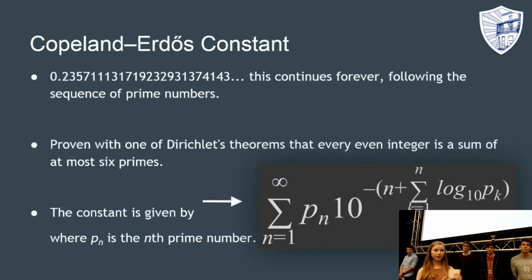On the slide here, we can see the Copeland-Erdős constant. This is obtained by linking prime numbers in base 10, which is the usual base used. This was proven to be true by Dirichlet's theorem that states that any even integer can be obtained by adding primes with a maximum of 6 primes needed. This is normal in base 10, as proved by Copeland and Erdős in 1946.